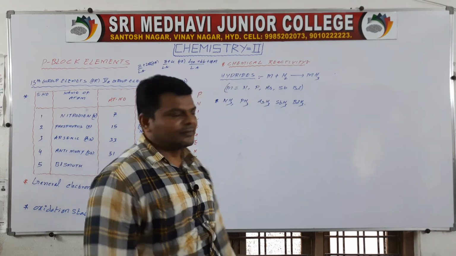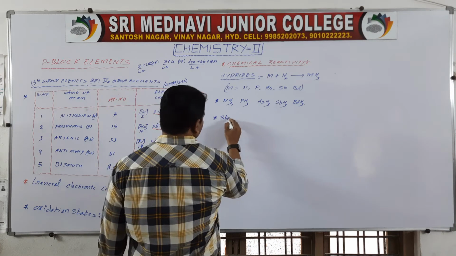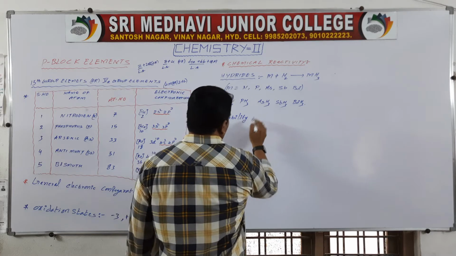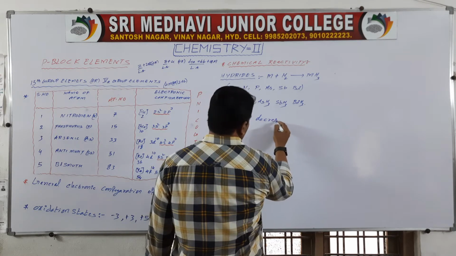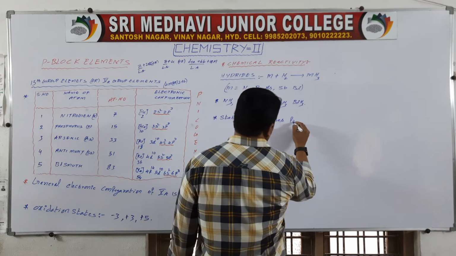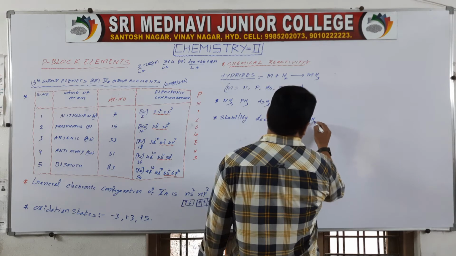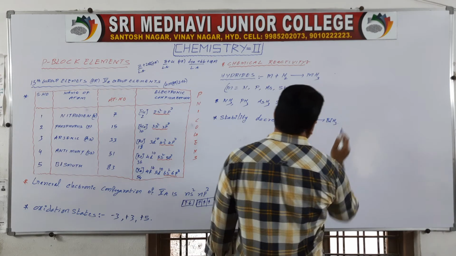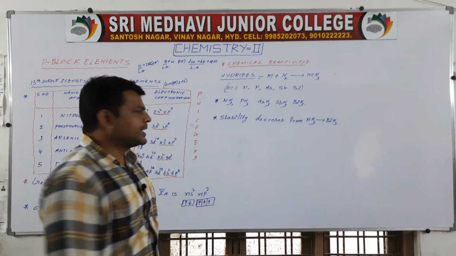So these are called hydrides. Then stability decreases from NH3 to BiH3. Thermal stability decreases.